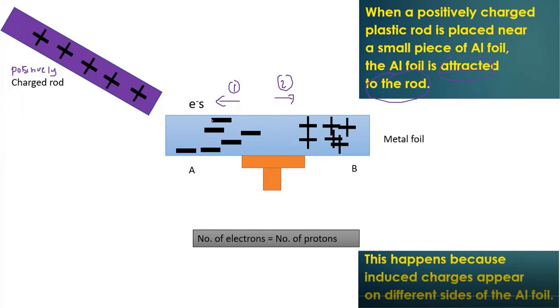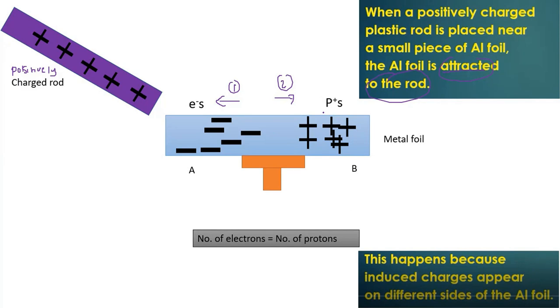And then, part A, the left side of the metal foil, will change into net negative charge, consisting of electrons. And then part B, the right side of the metal foil, will turn into net positive charge, because it consists of protons.